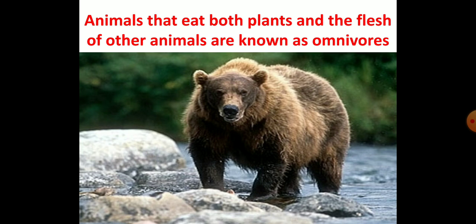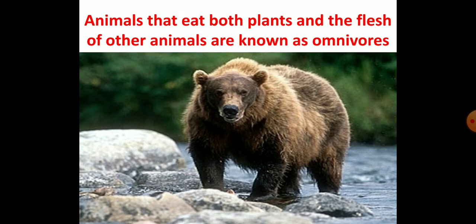Now omnivorous animals. Some animals eat both plants as well as other animals as food. Those animals which eat both plants and animals are called omnivorous animals. In other words, we can say the omnivorous eat plant food as well as the meat of other animals.